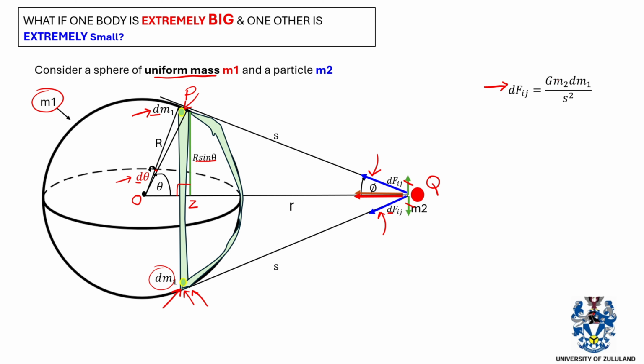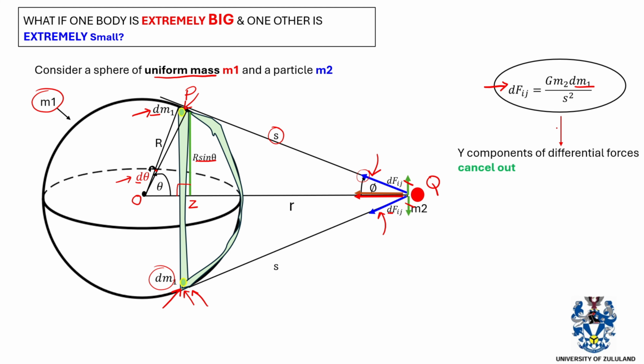So to compute our equation, remember that to find the smaller force caused by these two masses, we're going to do G times M2 times the mass dm1 over the distance between them, s squared. So we are basically considering one of the forces. But because the y components of the differential forces are going in opposite directions, they will basically cancel out. When they cancel out, we are going to remain with this as our force.